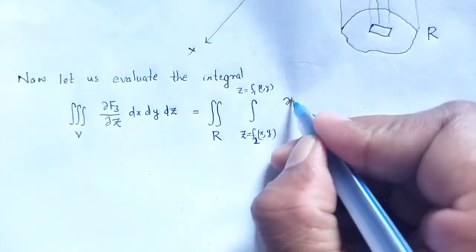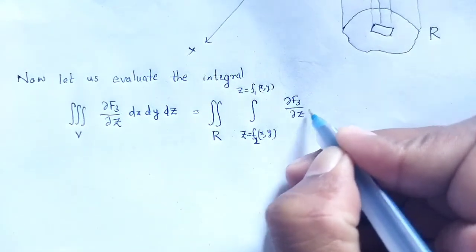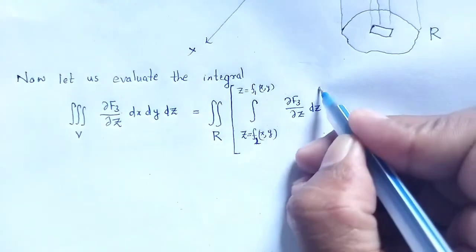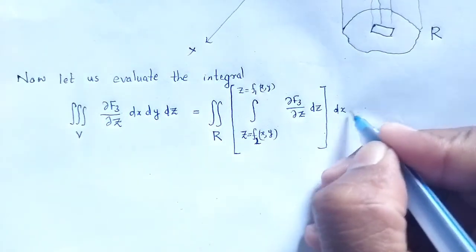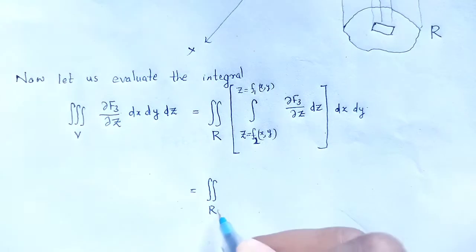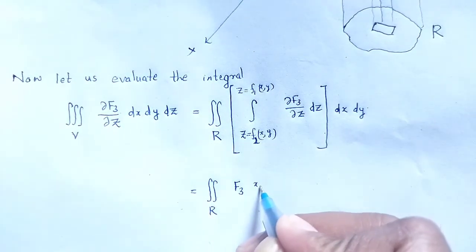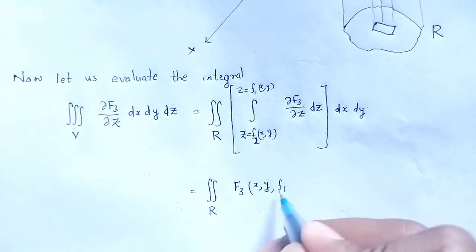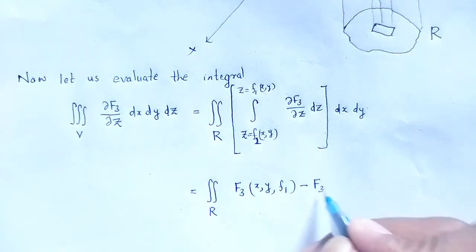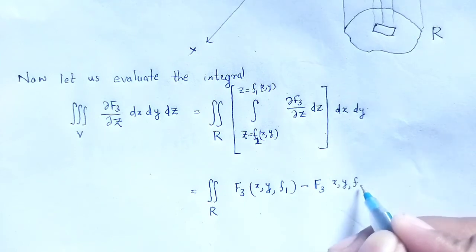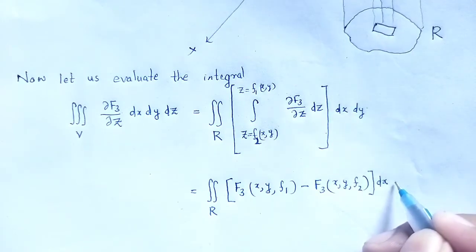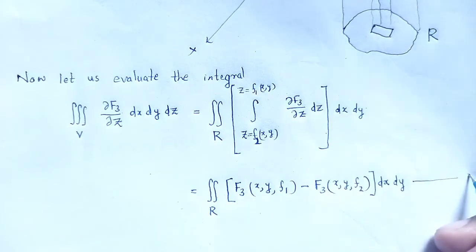Okay, that is del f3 by del z dz dx dy is equal to integration over R of f3 x y f1, evaluating that particular integral, minus f3 x y f2 dx dy, that is equation number 2.